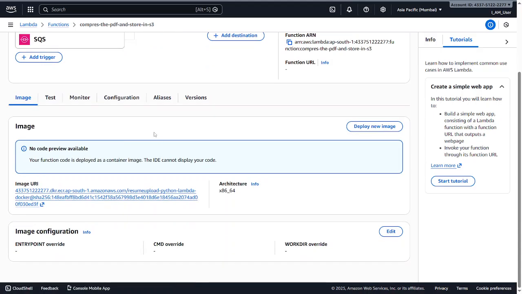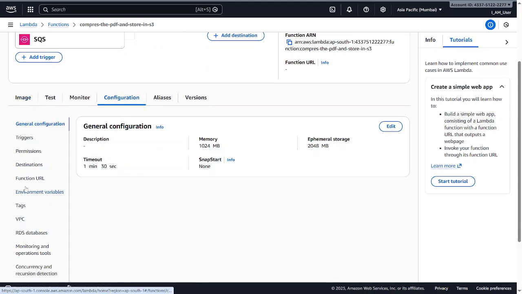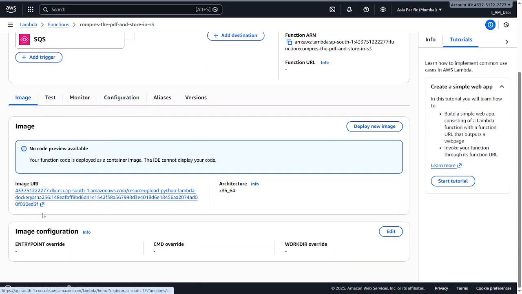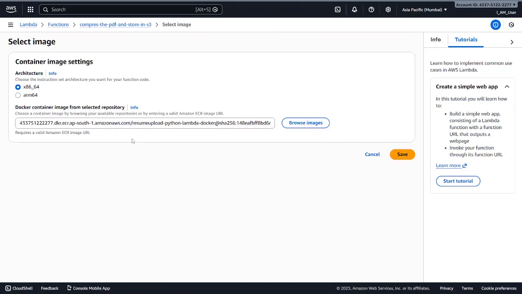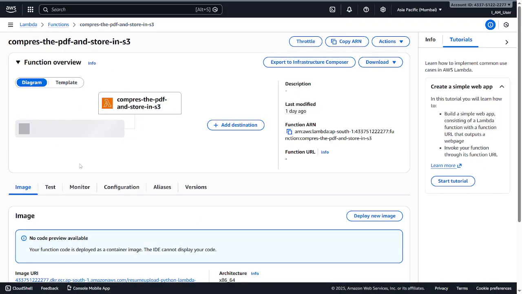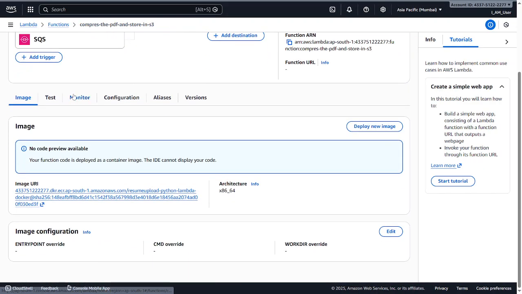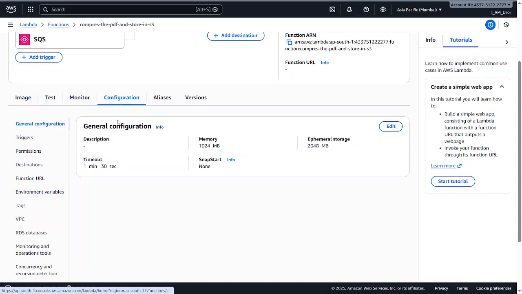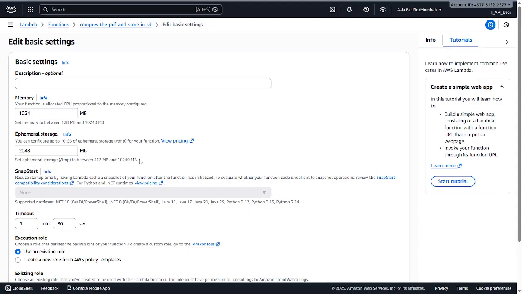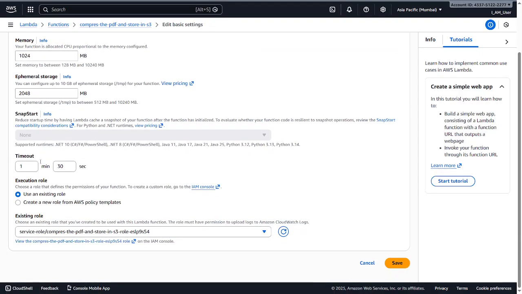From here you can change the image, deploy a new image, and configure the memory and other settings. Our task is a big one, so we're going to keep high memory and high ephemeral storage. The timeout is important, because we're going to pull from the Docker image and run it.